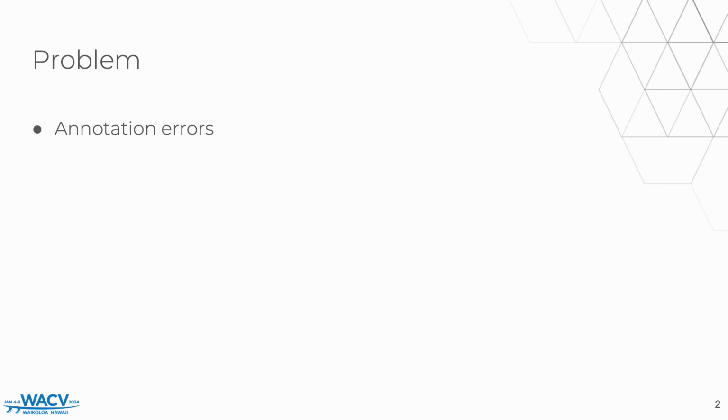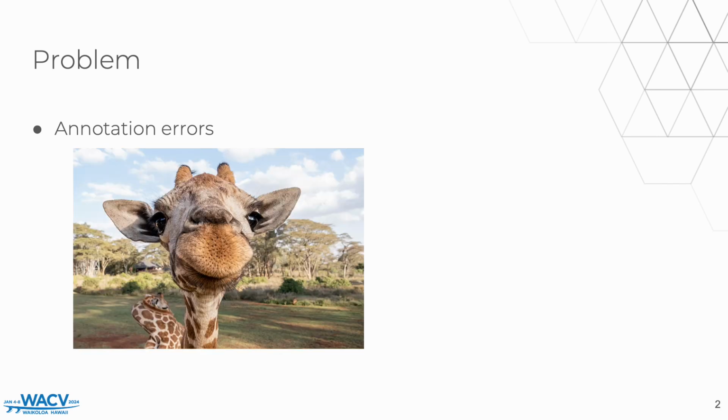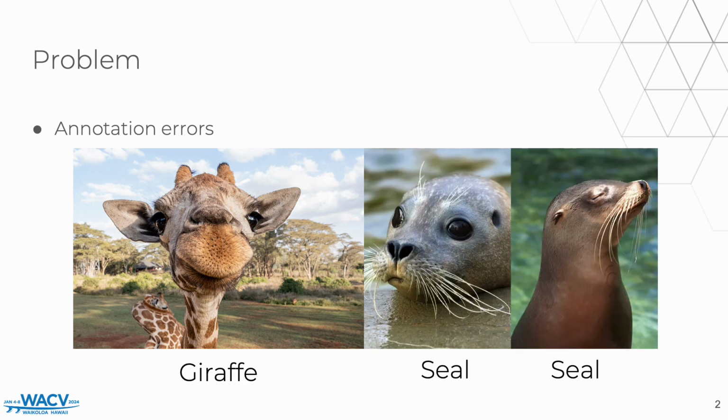As an example, let's try to annotate images showing animals. This may seem an easy task, and it might be so for some instances. Here's a giraffe. And here are a couple of seals. Oh wait, that was actually a sea lion. You can now see that annotators are prone to committing mistakes, and it is natural that this happens between similar classes. In other words, mistaking a sea lion for a seal is possible, but doing so for a giraffe would be odd.